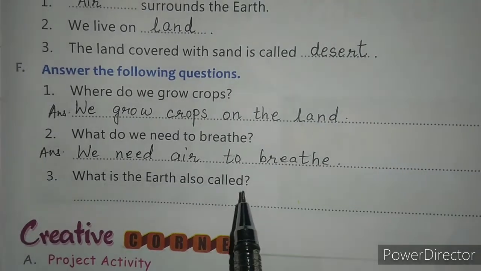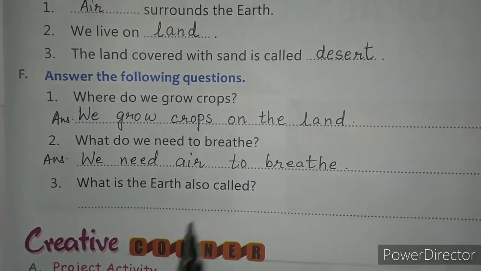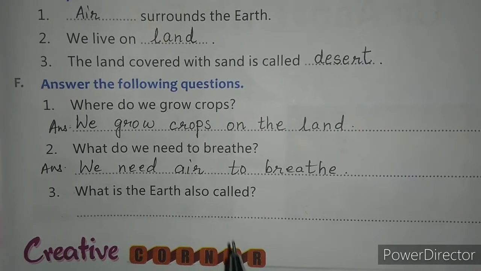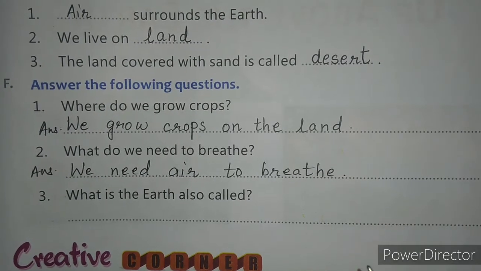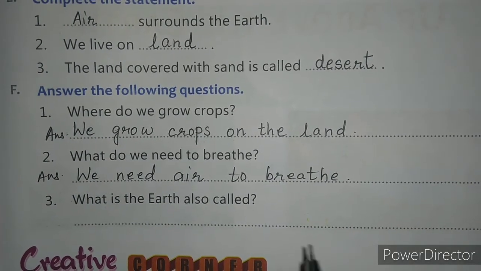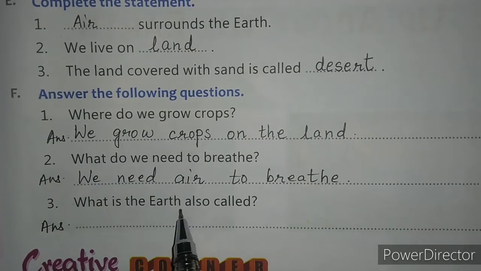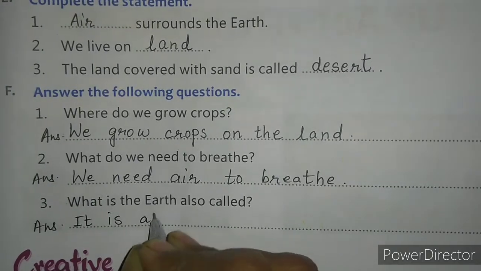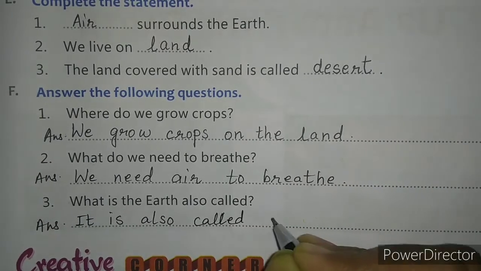Then third is, what is the earth also called? There is one more name of earth which is known as blue planet. Why is it called blue planet? Because two-thirds of the earth is covered with water, and that looks blue. So we will write here, it is also called blue planet.